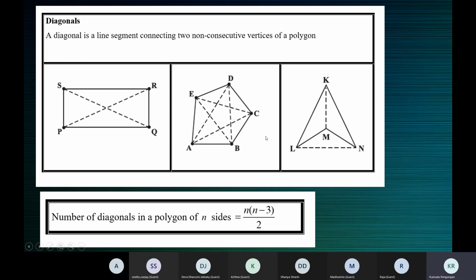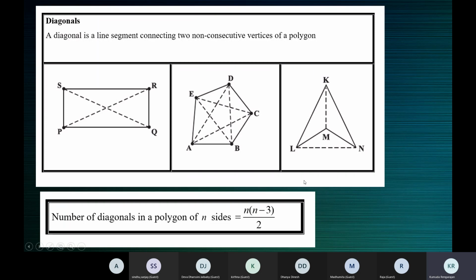So you can draw a triangle in your book and try to connect 2 non-consecutive vertices. You will see that you will not find any. If you take the triangle ABC, A and B are consecutive vertices, B and C consecutive, A and C consecutive. You will not find 2 non-consecutive vertices in a triangle. Hence, a triangle has no diagonals. It has sides, but no diagonals.